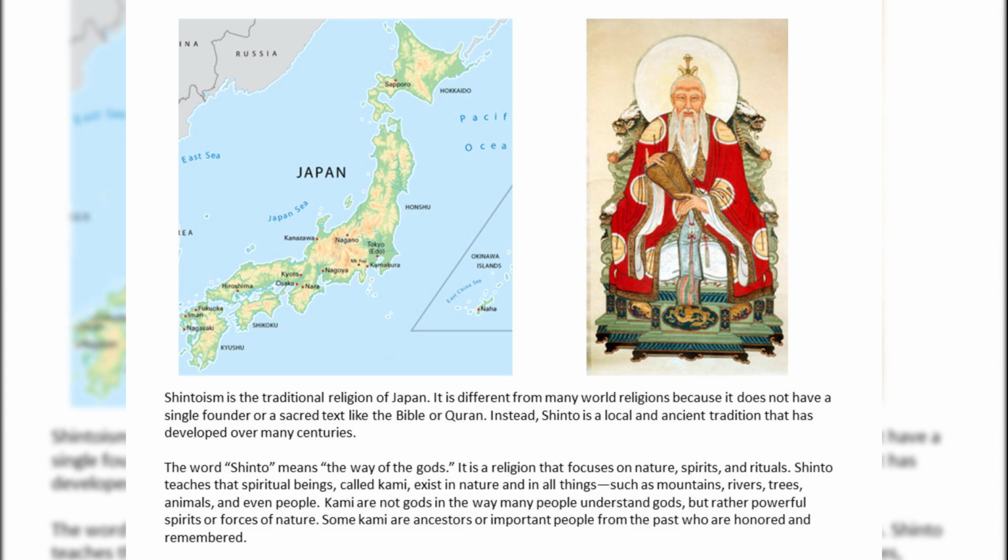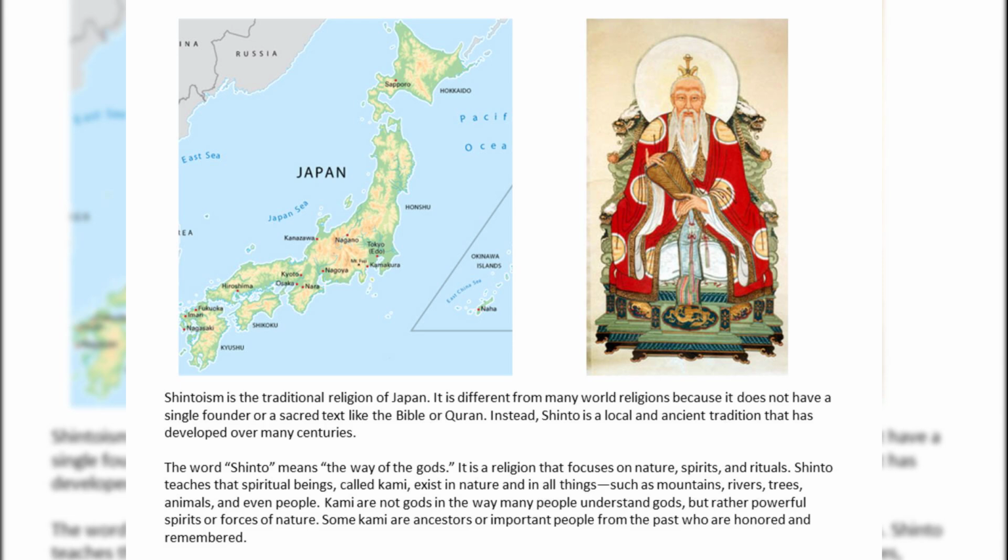Shintoism is the traditional religion of Japan. It is different from many world religions because it does not have a single founder or a sacred text like the Bible or Quran. Instead, Shinto is a local and ancient tradition that has developed over many centuries. The word Shinto means the way of the gods. It is a religion that focuses on nature, spirits, and rituals.